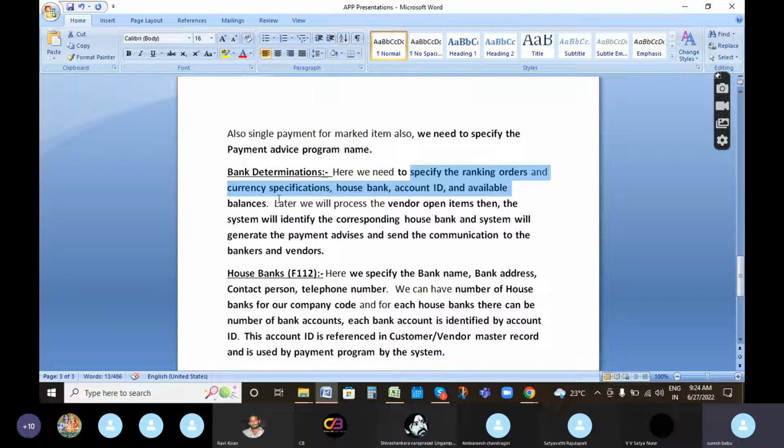And currency specification means what? INR, USD, GBP, like that. And house bank. What is that house bank? House bank means bank branch.